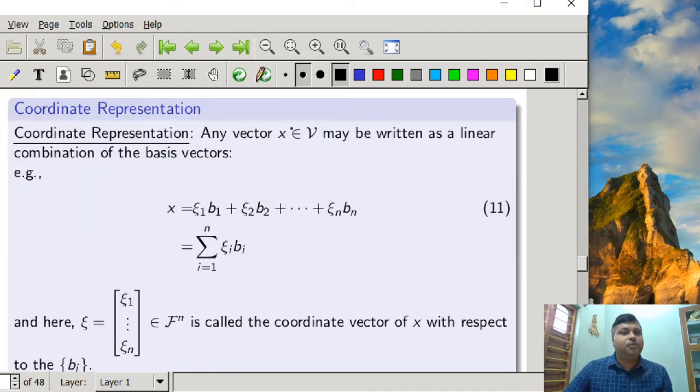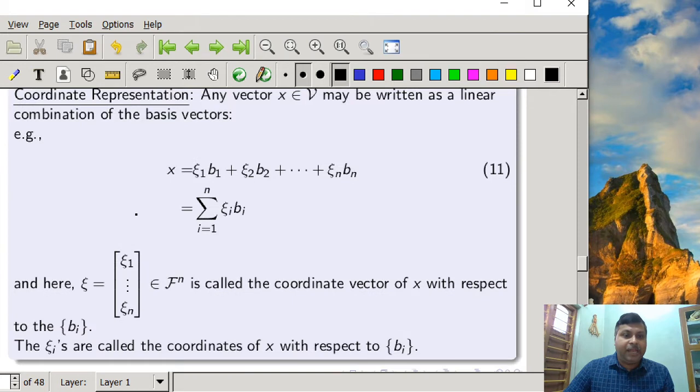Any vector X you choose from the vector space V may be written as a linear combination of the basis vectors, that is X equals zeta 1 b1 plus zeta 2 b2 plus zeta n bn. These zetas, zeta 1, zeta 2, zeta n, are called the coordinate vector of X with respect to the basis bi. And zeta i is called the coordinate of X with respect to bi.